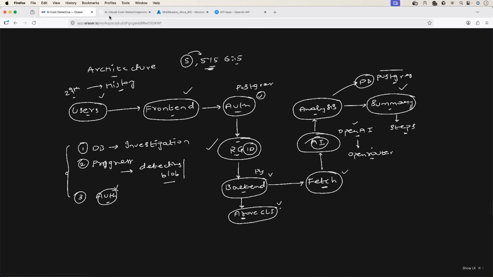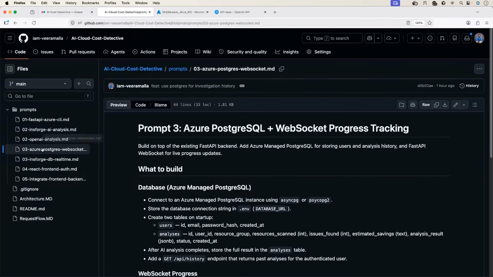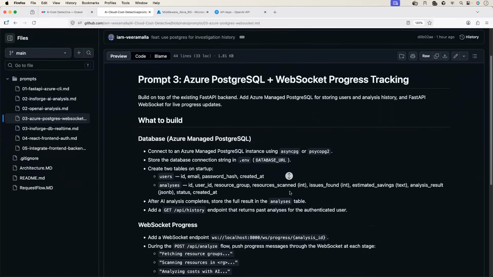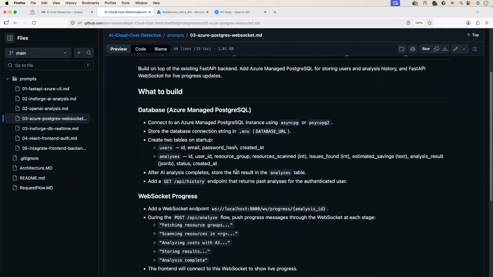All these three things will be done by Postgres. So this is the prompt for Postgres. If you go to prompt 3, Azure Postgres WebSocket.md, let's see what is in it.